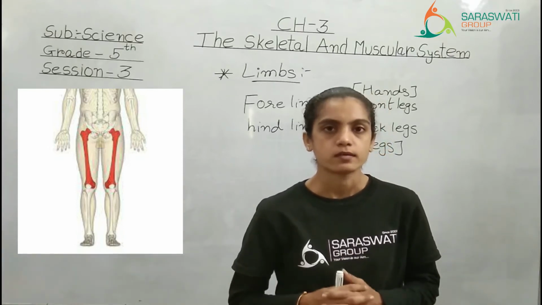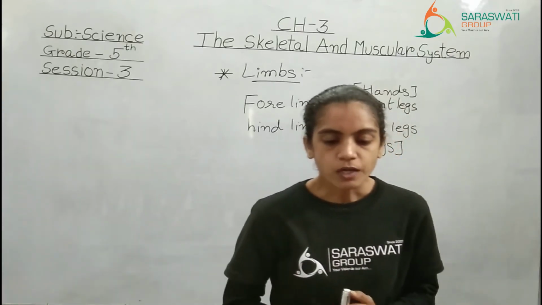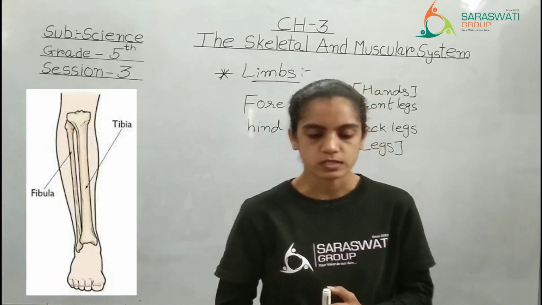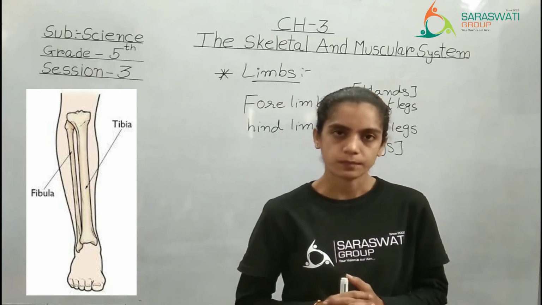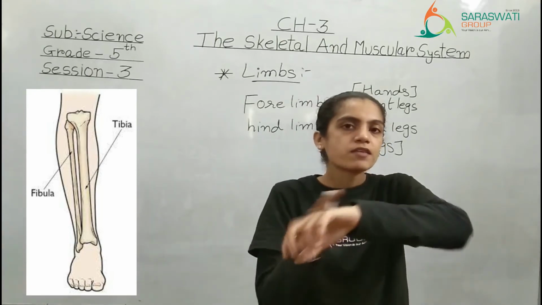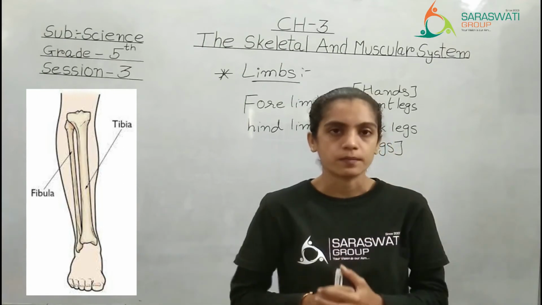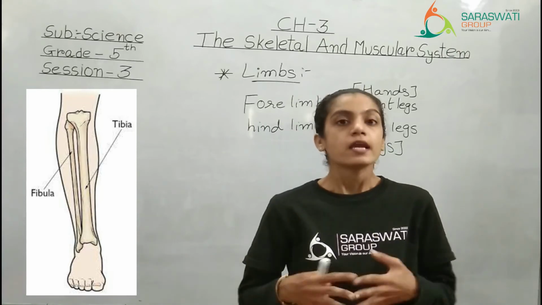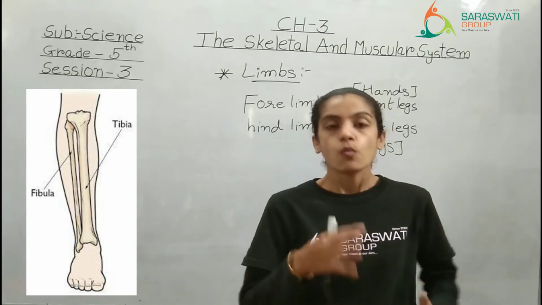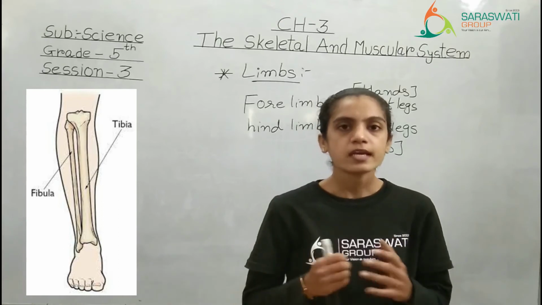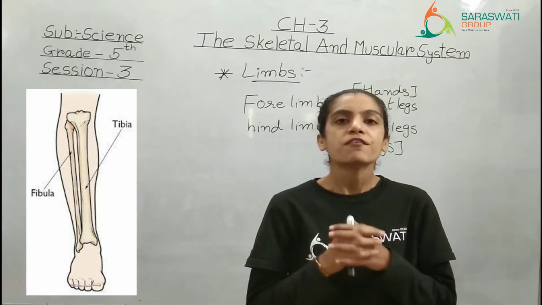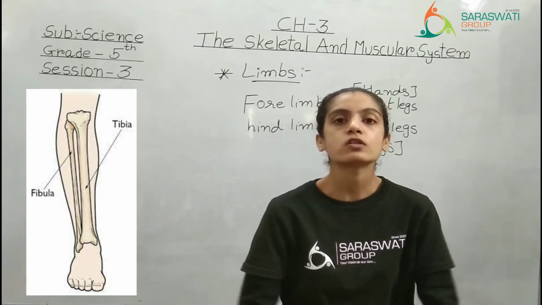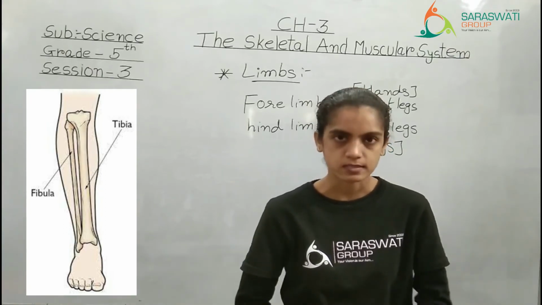The part of the leg below the knee is made up of two bones, that is tibia and fibula. The way our hand has two bones, radius and ulna, in the same way, after the knee, meaning the part below the knee, there are also two bones. What are the names of those bones? They are tibia and fibula. That is the name of the bones present below the knee, that is in our legs.